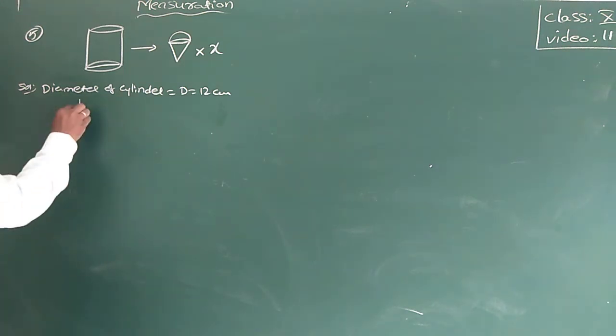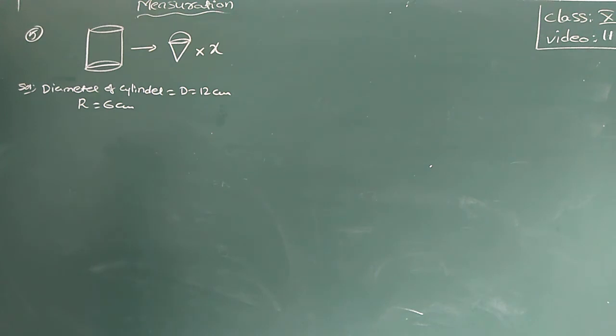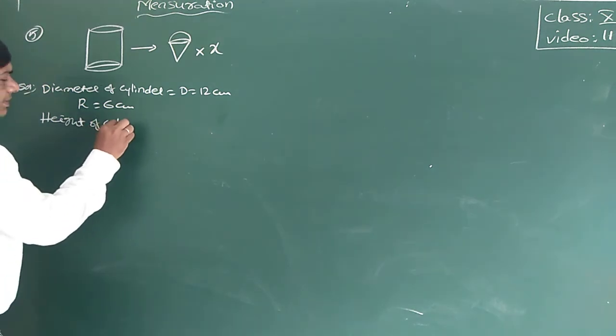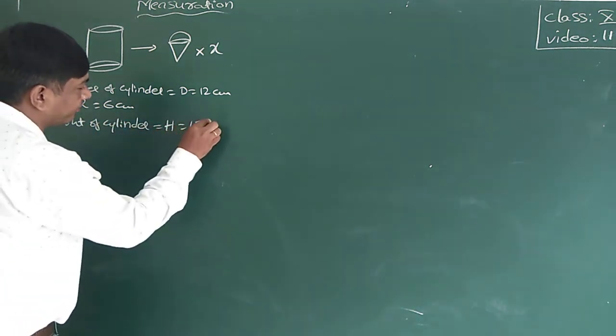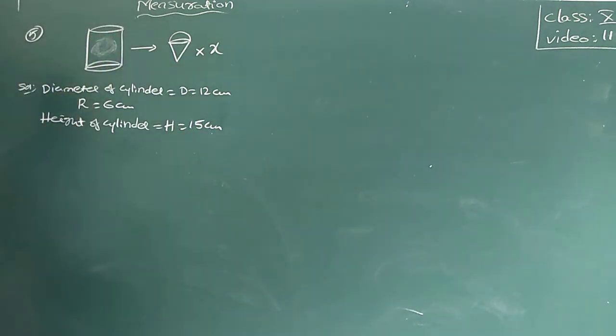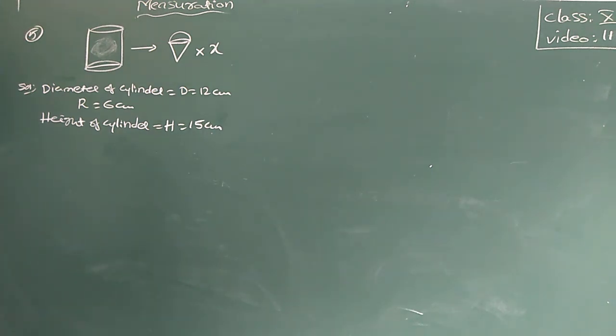Then radius is equal to 6 centimeters. Height of the cylinder, capital H, is equal to 15 centimeters. This is completely filled with ice cream. This total cylinder is full of ice cream, and this ice cream you are serving in cones.